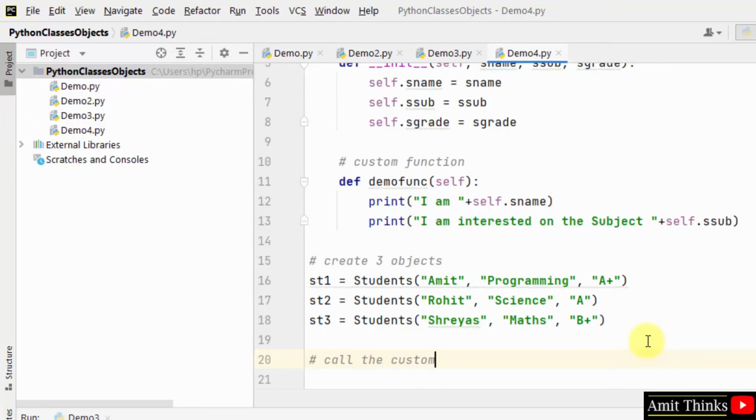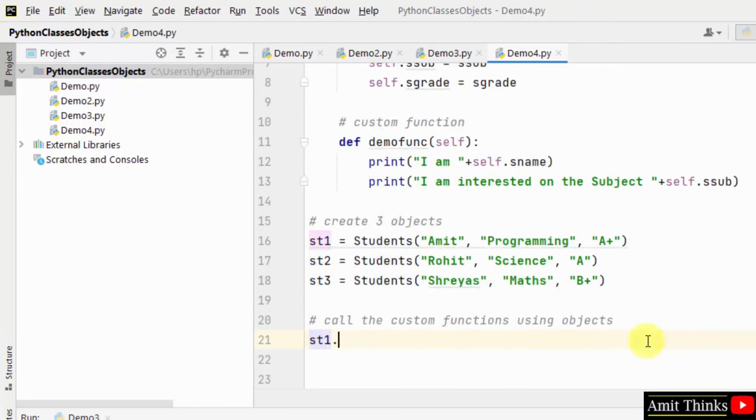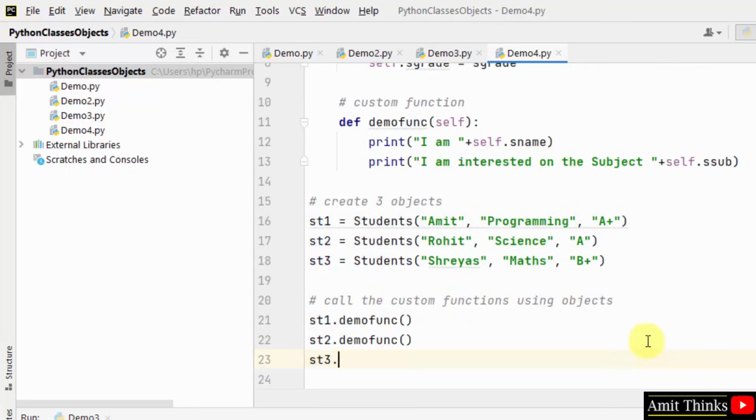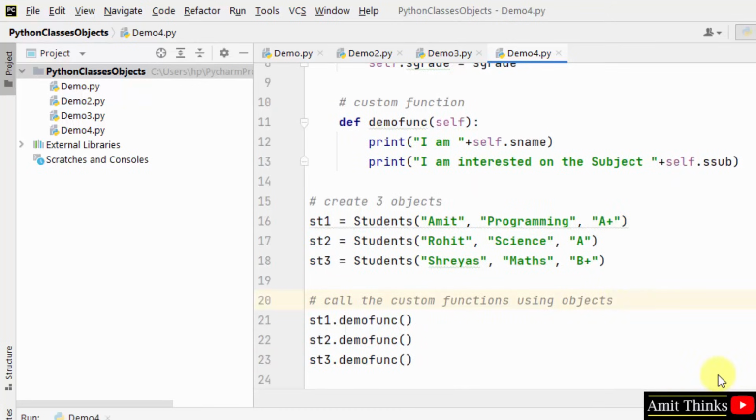Now we will call the custom function using the same objects. Okay, so st1.demo func, st2.demo func, and st3.demo func. Okay, right click and run demo 4.